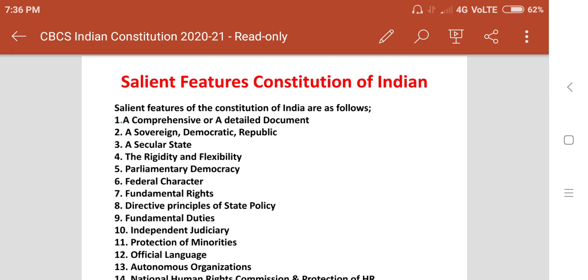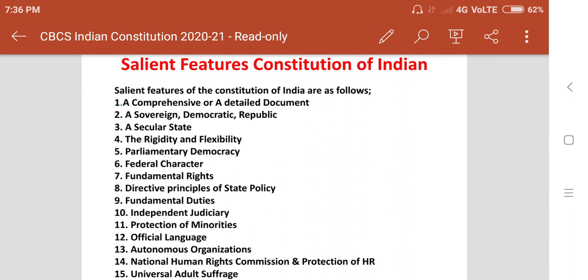So we are talking about the first unit, which consists of the introduction and other details. So today let us discuss the salient features of the Constitution. The salient features of the Constitution of India are listed like this: